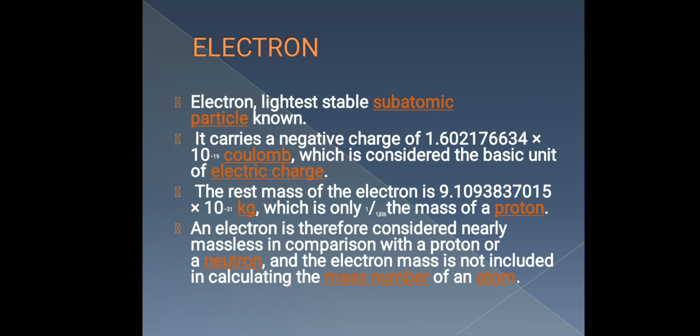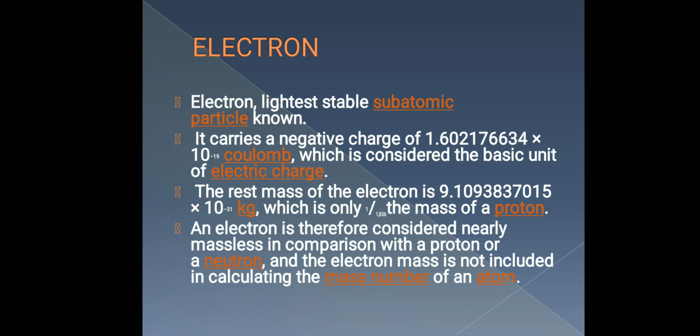The rest mass of the electron is 9.1 into 10 to the power minus 31 kg, which is 1 by 1836 times less than the mass of the proton. That is why its mass is said to be negligible.